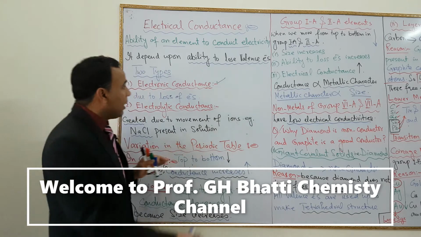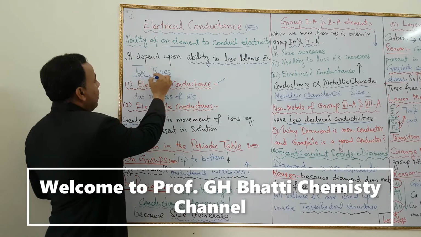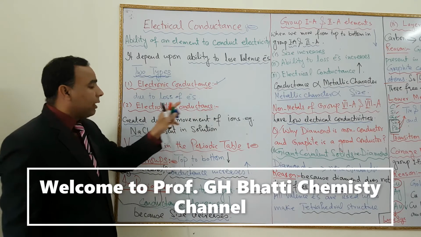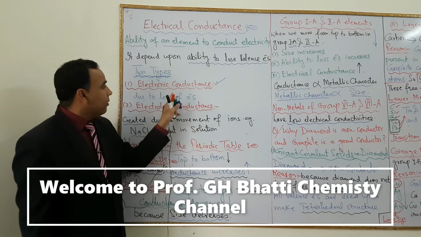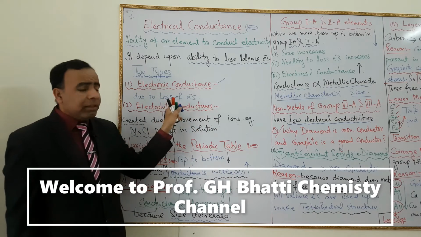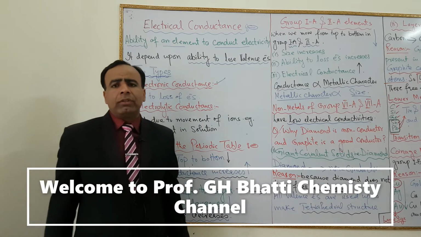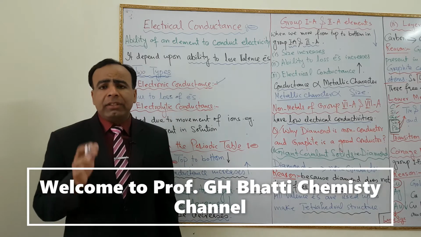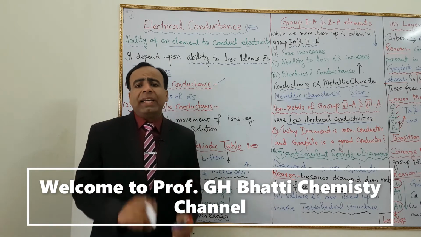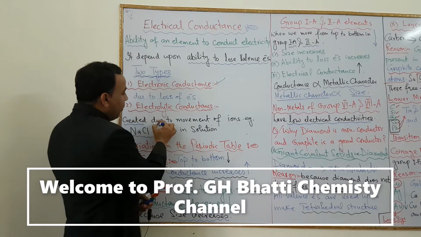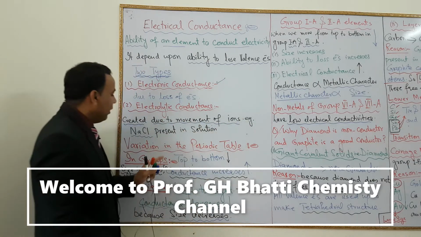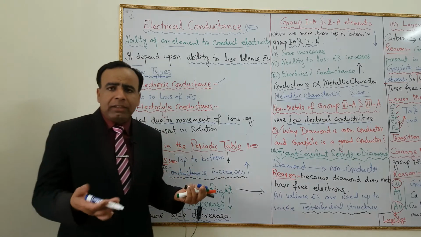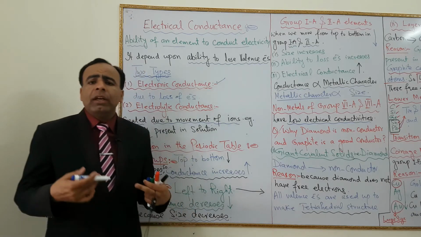Dear students, there are two types of conductance: electronic conductance and electrolytic conductance. The first type is electronic conductance. It is created due to the loss of electrons, while electrolytic conductance is created due to the movement of ions. For example, if we add sodium chloride in solution, it will ionize. Electrolytic conductance is present in solution.